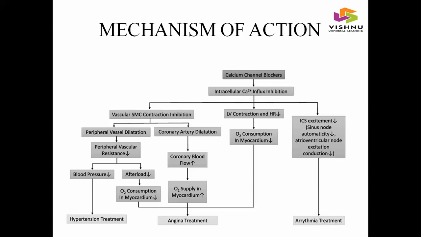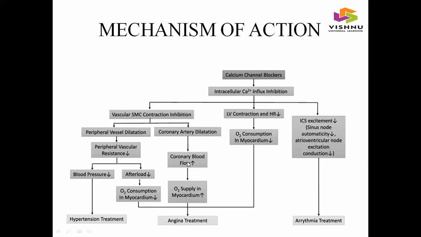Mechanism of action of calcium channel blockers: calcium channel blockers inhibit the intracellular calcium influx. So there is a decreased concentration of calcium in the cells, thereby inhibiting smooth muscle contraction. There is no contraction of blood vessels, so peripheral vessels and coronary arteries are dilated. By dilating peripheral vessels, there is a decrease in peripheral vascular resistance and thereby blood pressure decreases. It helps in the treatment of hypertension, and angina treatment is also represented here.